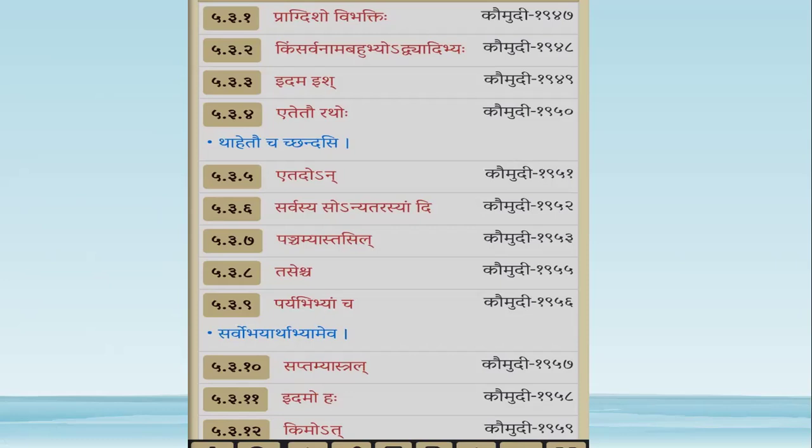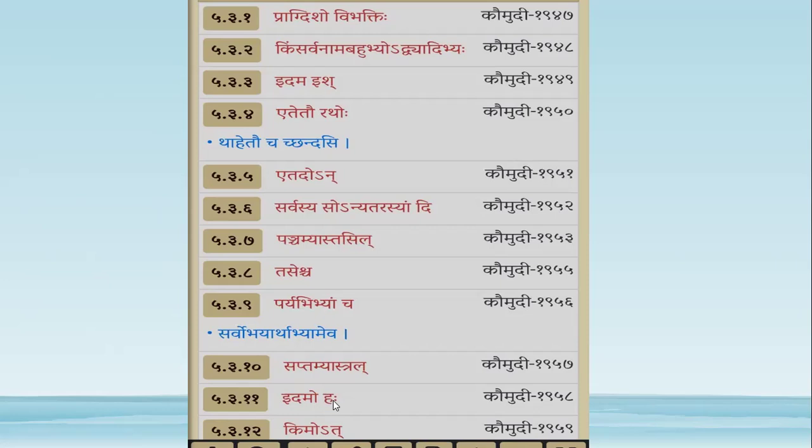So in presence of those vibhakti pratyayas which are told in this section, idama ish. This word idam gets the adesha as ish. We have this sutra here, Idamo haha. By this sutra, the pratipadika idam gets the pratyaya called ha.